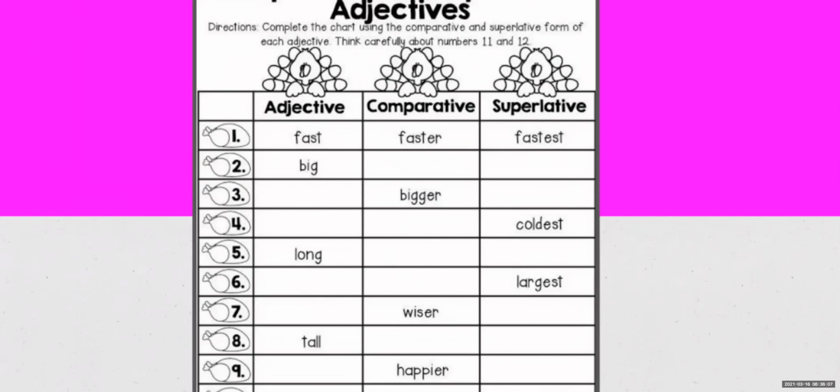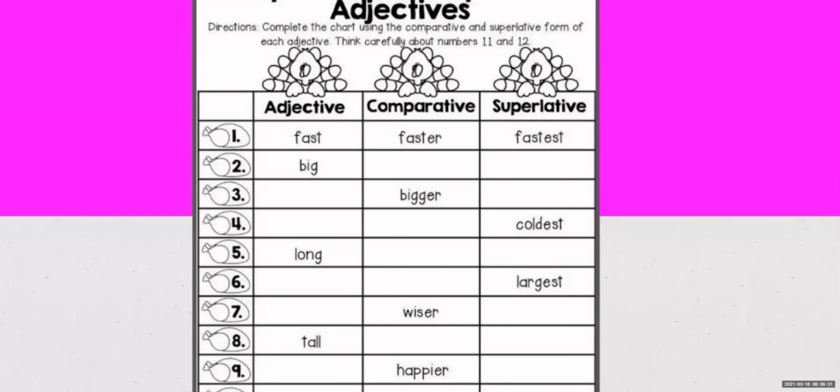In comparative, it will become bigger. ER is added over here because it is not ending with FUL or E. It is ending with G. So it will become bigger and biggest.